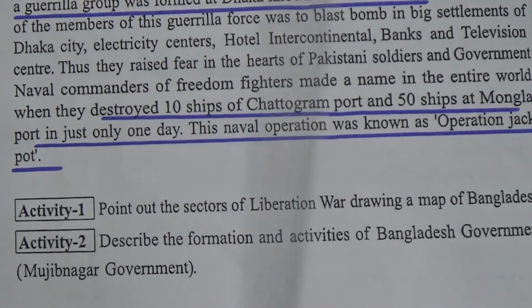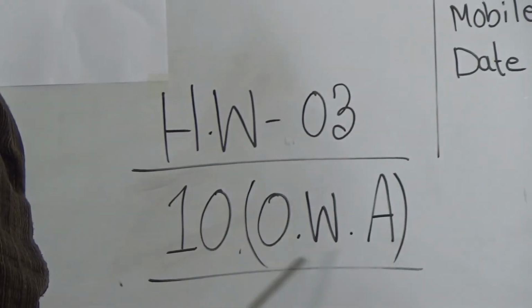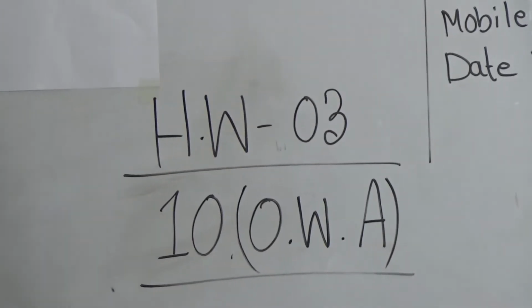So, my students, this is our today's topic. From the underlined words you can make your 10 one-word answers. And your homework number 3: you will make 10 one-word answers from this lesson 5 and lesson 6.